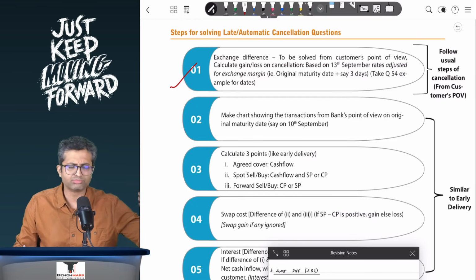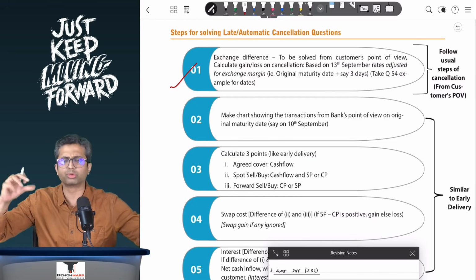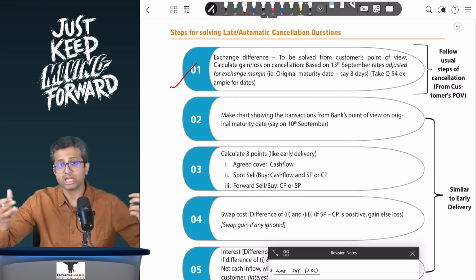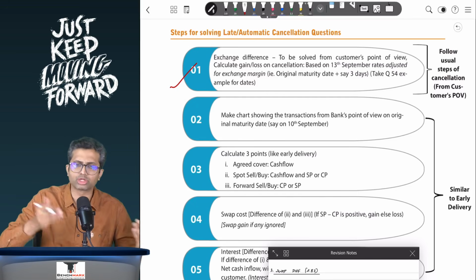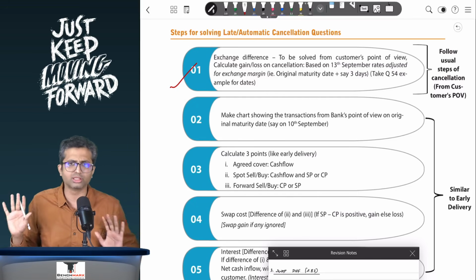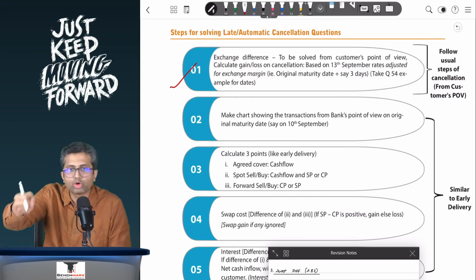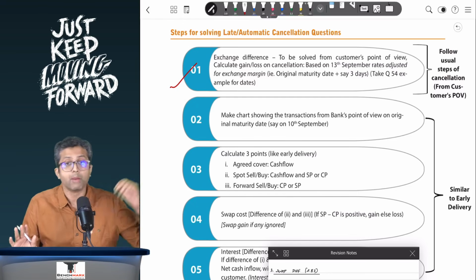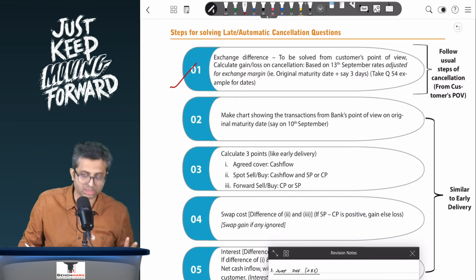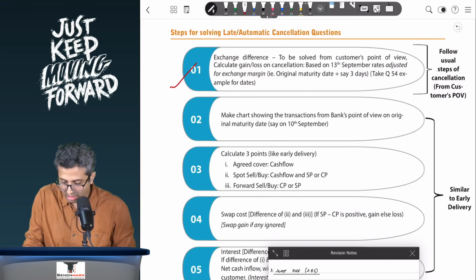That is, find what is the original position, the offsetting position. If a cancellation rate is required, using cross rate or exchange margin, do that, and then the gain. If there's a gain, the customer will not be able to recover it from the banker. The banker does not have to pay. But if there's a loss, the banker can recover it from the customer. Okay, so this is the same working, exchange difference.